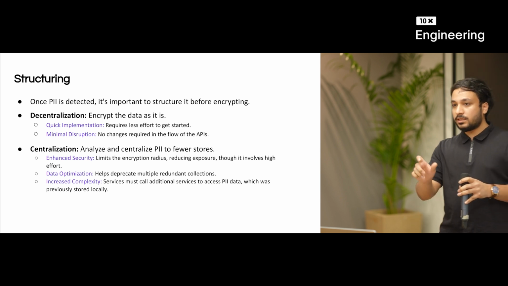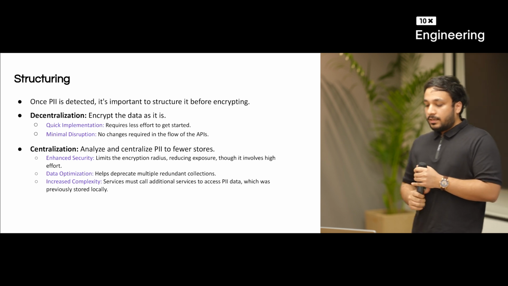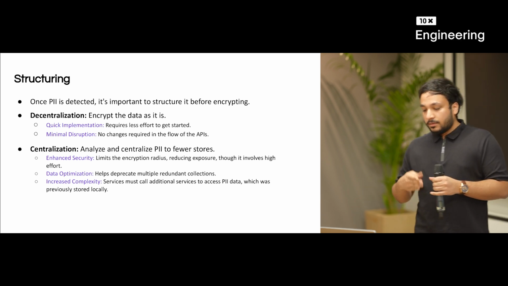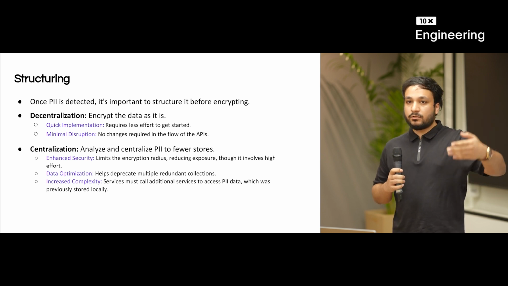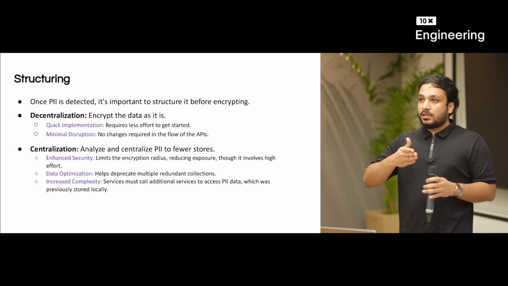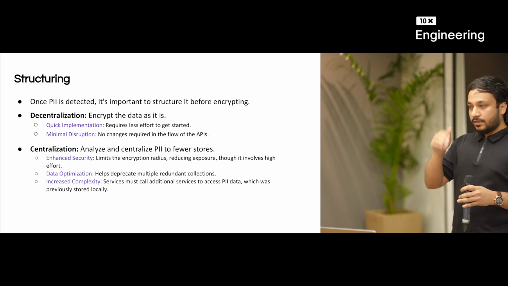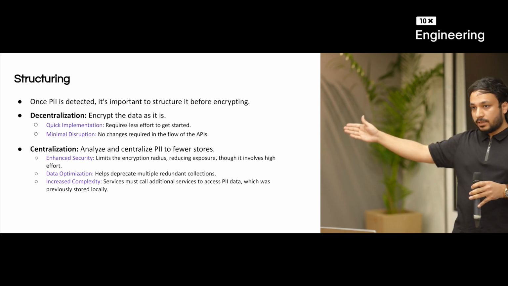Now you have to manage only 2 or 3 database clusters containing the PII. Of course, it also helps deprecate redundant collections, because earlier we found that the same data was stored by multiple microservices. But this comes with a challenge: services were earlier storing the data locally in their own data store, and now they have to call an additional service to get that PII data.